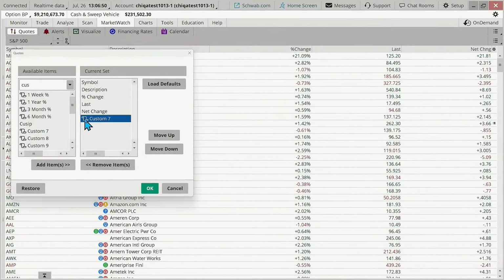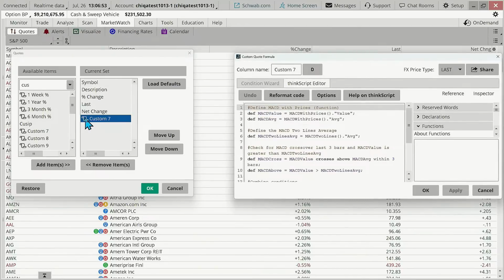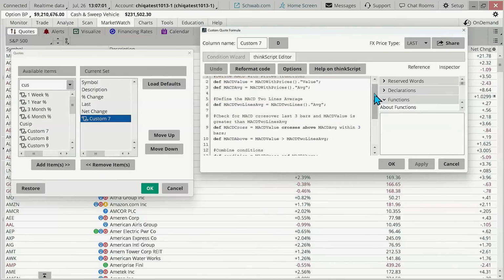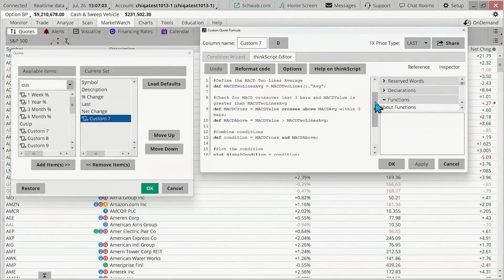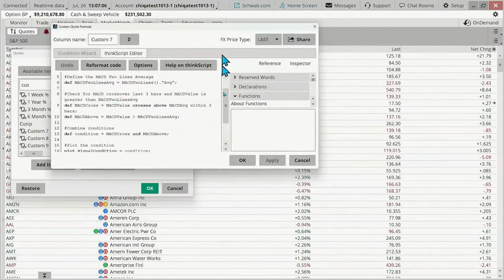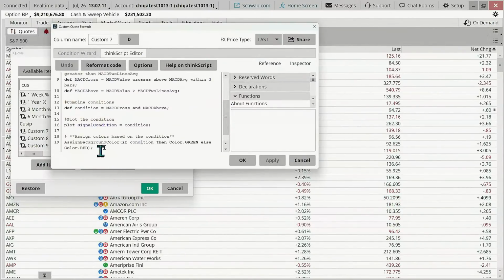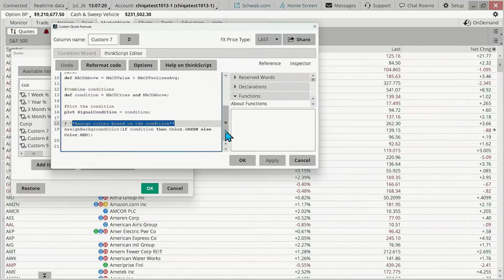Let's go ahead and take a look at the script by clicking on the script code over here on the left-hand side. That icon will pull that up here for us, and you'll notice something as we go through here, that we have the exact same coding up top. ThinkScript, put this right over here. ThinkScript for the scan, we just changed the bottom, and I've highlighted this, assign colors based on the condition. Now the request was, can we have it green if it matches for bullish, or red if bearish? In other words, if it doesn't match. And that is the condition that was created over here.